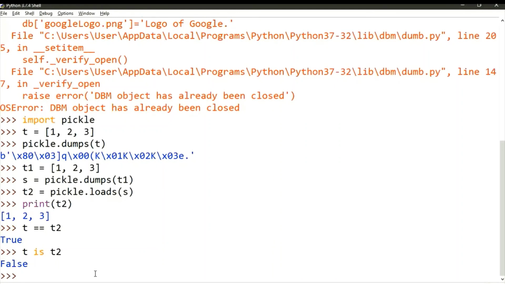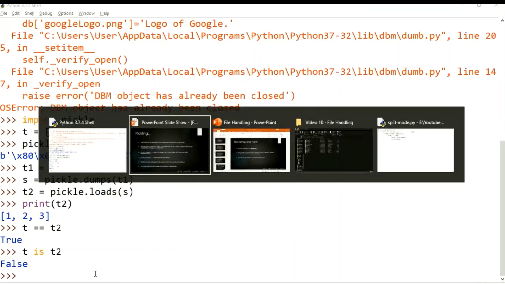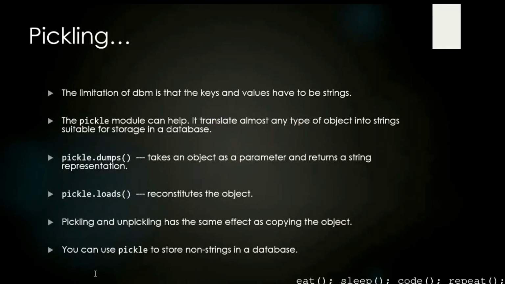Though the elements are the same, the particular variable is not the same. In other words, pickling and unpickling has the same effect as copying the object. We're going to copy a string, tuple, list, or anything to another variable.